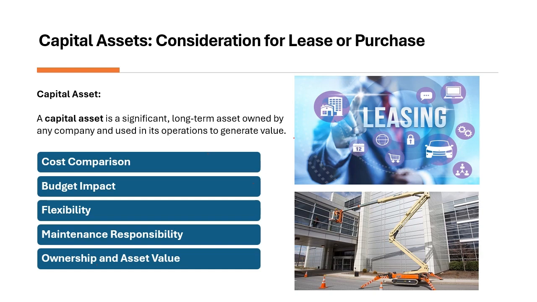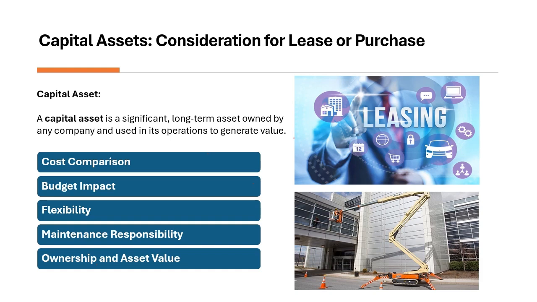So, considerations to understand before acquiring any capital asset. The first one is cost comparison. Leasing typically has lower upfront costs but leads to higher overall expenses over time, while purchasing requires a large initial investment but generally saves money in the long run. Next is budget impact. Leasing spreads cost across multiple years, making it easier to fit within the operational budgets, while purchasing impacts the capital budget significantly, but the asset becomes a long-term organizational resource.